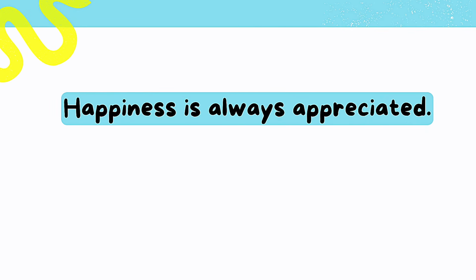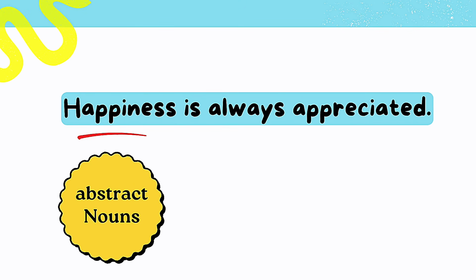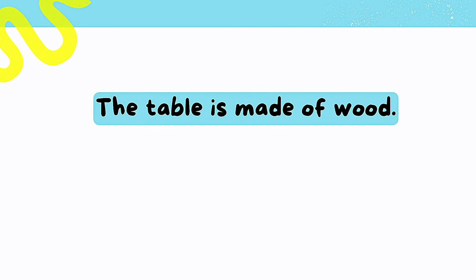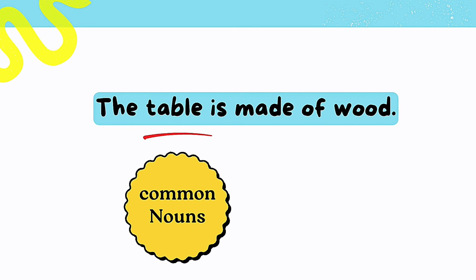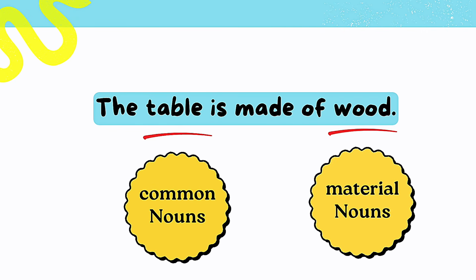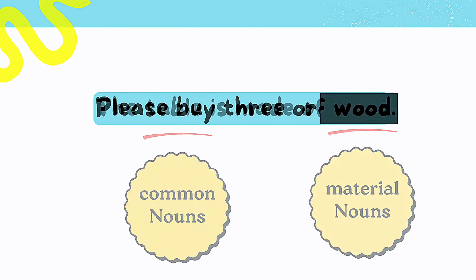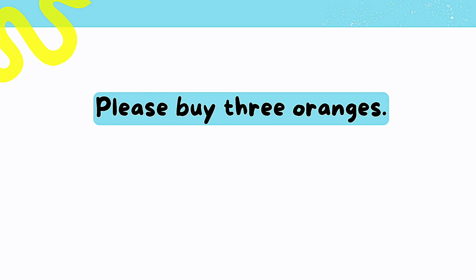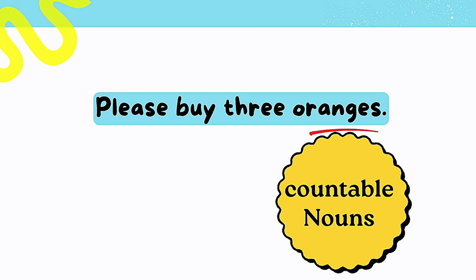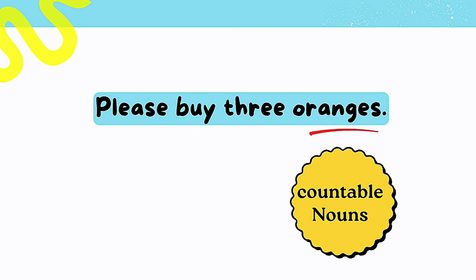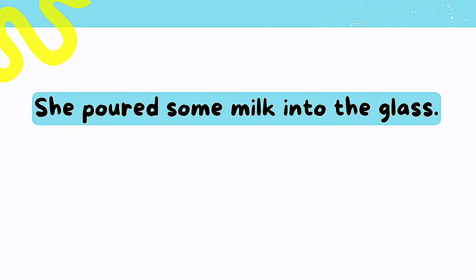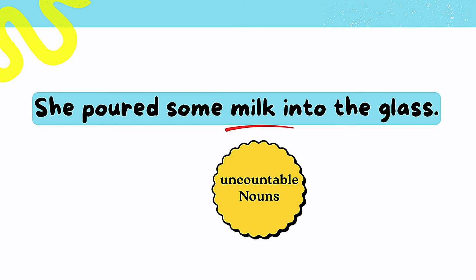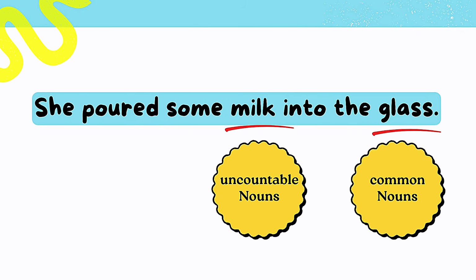Happiness is always appreciated. Happiness, abstract noun. The table is made of wood. Table, common noun. Wood, material noun. Please buy 3 oranges. Oranges, countable noun. She poured some milk into the glass. Milk, uncountable noun. Glass, common noun.